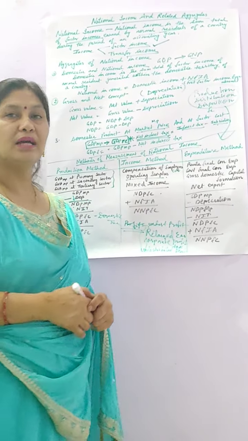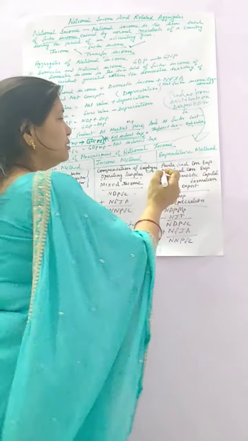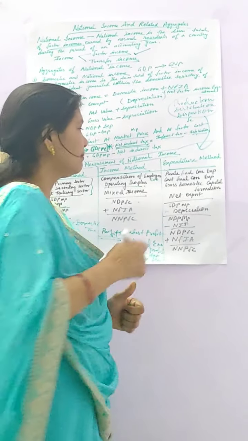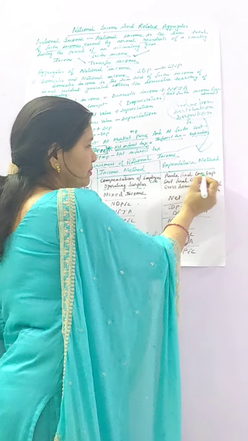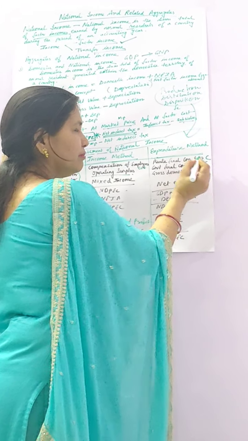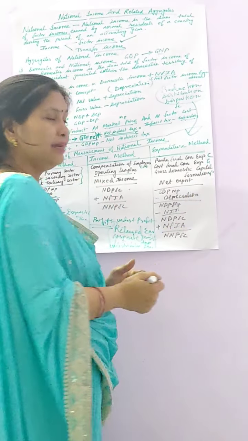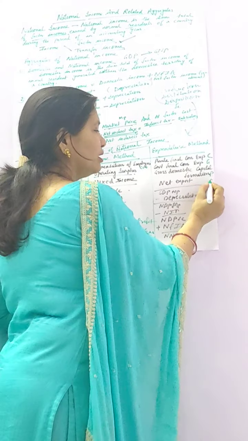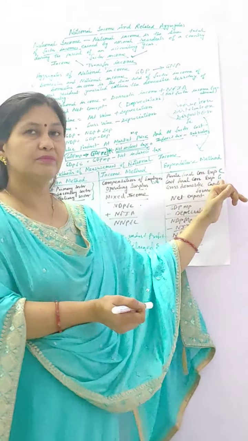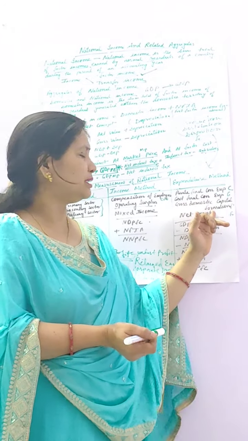Suppose you have to calculate the national income by the expenditure method, how will you calculate it? In the expenditure method, you have to take only the expenditures of all four sectors: private final consumption expenditure, this is the expenditure of the consumer; government final consumption expenditure, this is the expenditure of the government; then gross domestic capital formation, this is the expenditure of the producer; and net export, this is the expenditure of the foreign sector. So we have taken the expenditure of all four sectors.